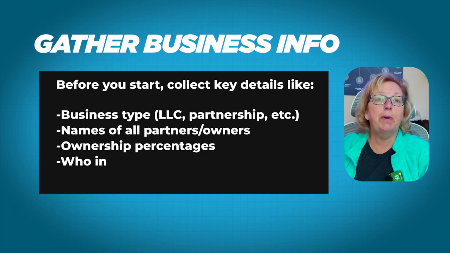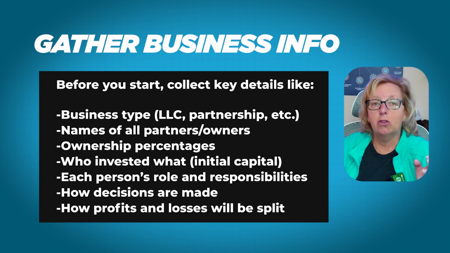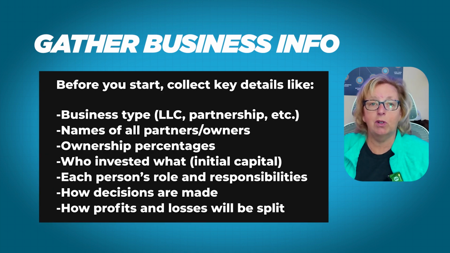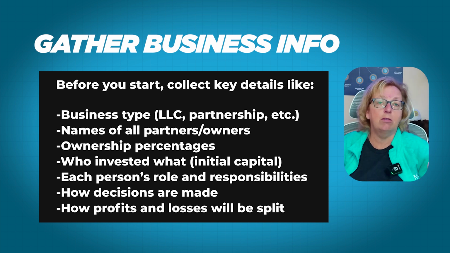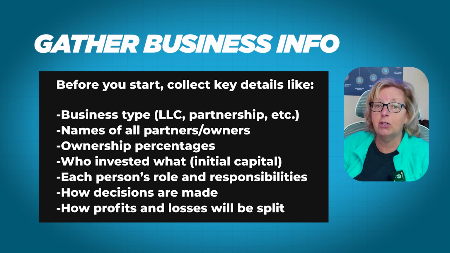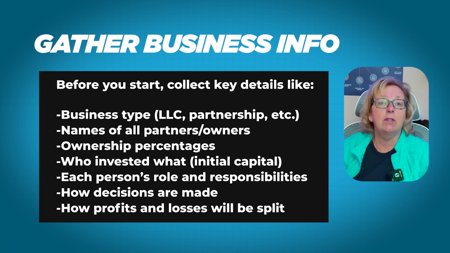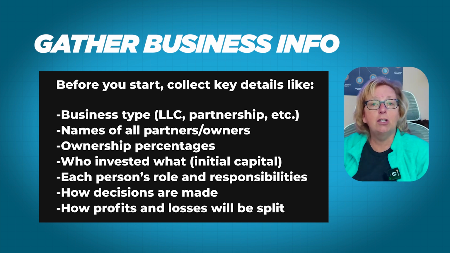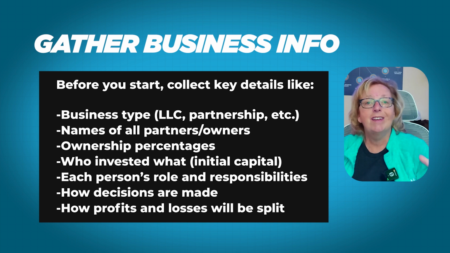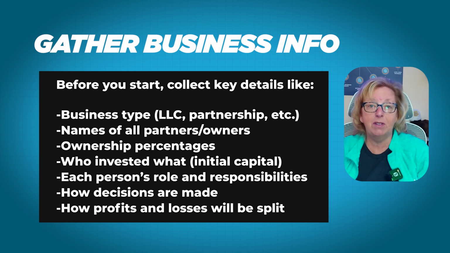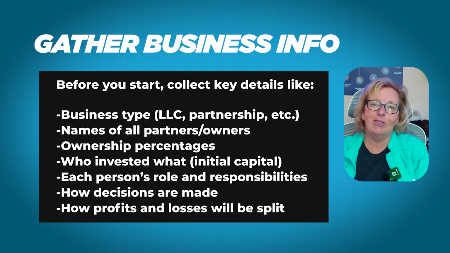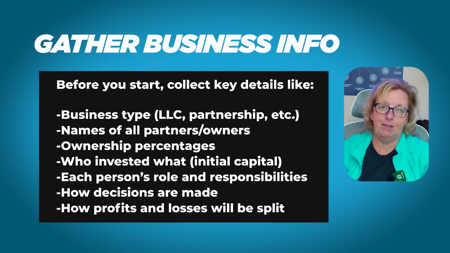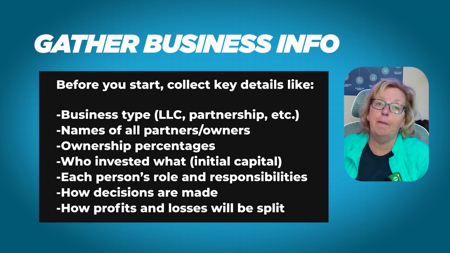Step 2, prepare business details. So before you start, gather some critical information. You're going to need things like the business structure, whether it's an LLC, a partnership, a corporation, the partner and owner names, their ownership percentages, the initial capital contributions, specific roles and responsibilities, decision-making processes, and profit and loss distribution percentages. The more detailed you are, the more comprehensive your operating agreement becomes.